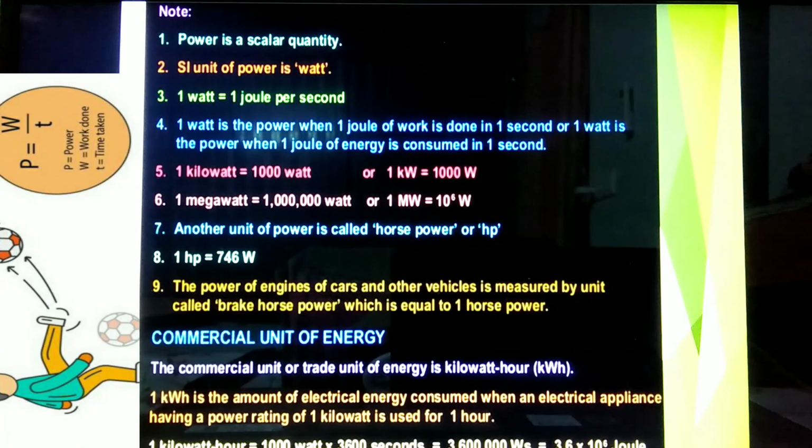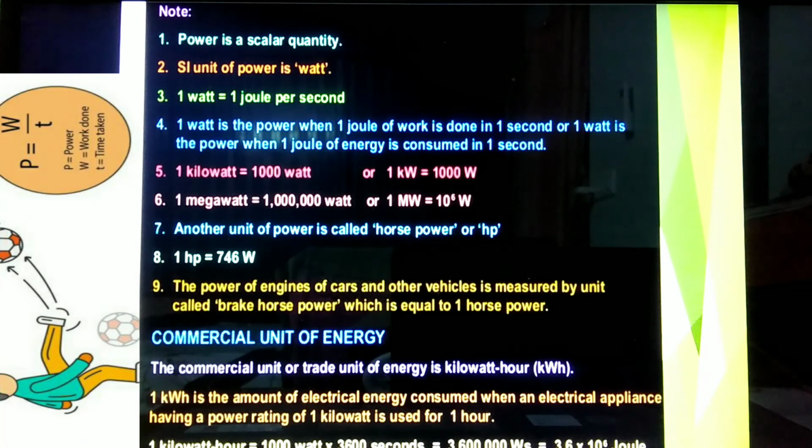Another unit of power is called horsepower or HP. 1 HP is equal to 746 watts. The power of engines of cars and other vehicles is measured by a unit called brake horsepower, which is equivalent to 1 horsepower.